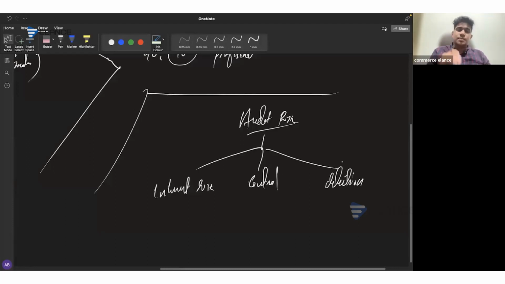So, when it comes to the inherent risk, before considering any related controls for the company, there's always a possibility that financial statements will be misstated, maybe due to multiple reasons. So that possibility of having a misstatement in the financial statements is known as inherent risk.